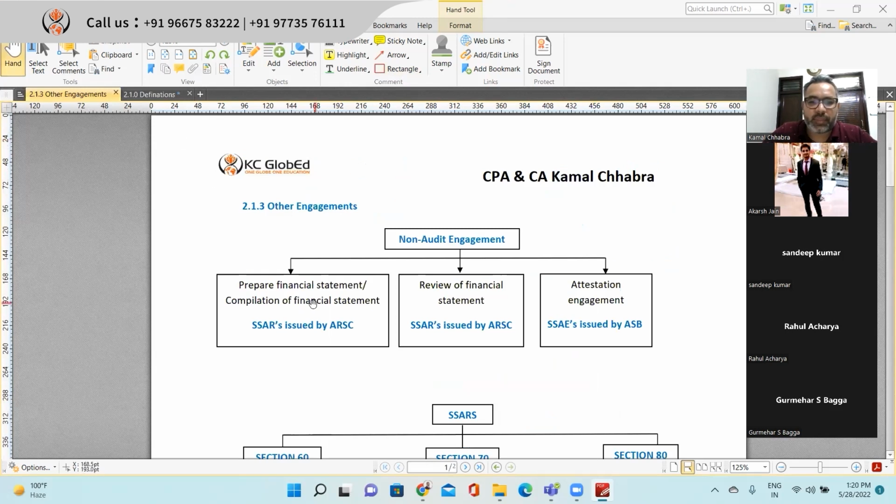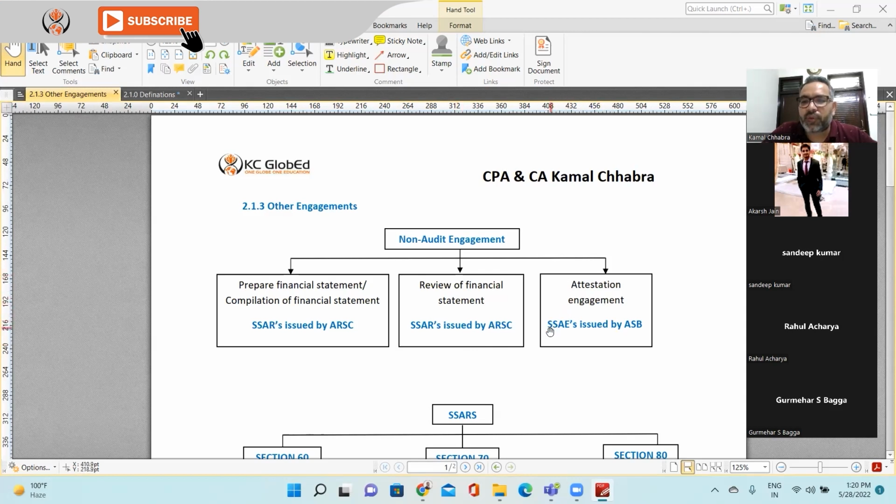This is what is mentioned here. In your notes you can mention SSARS is issued by ARSC. So review of financial statements follows SSARS.